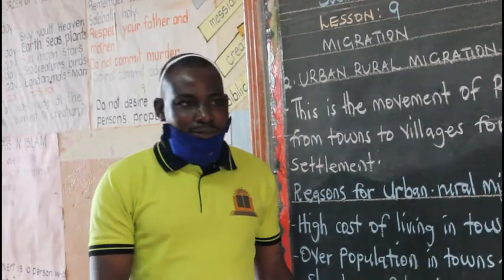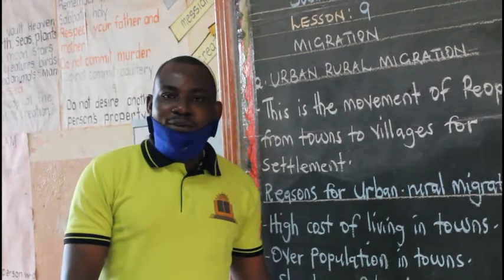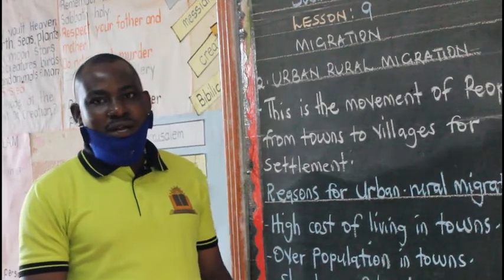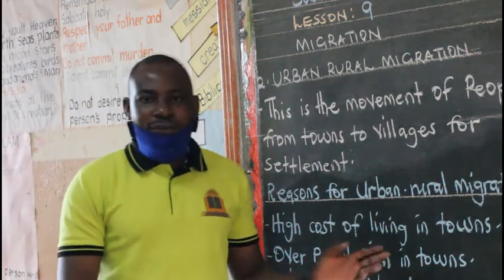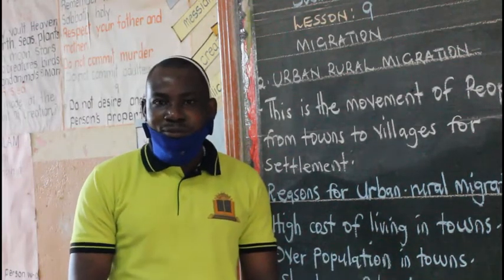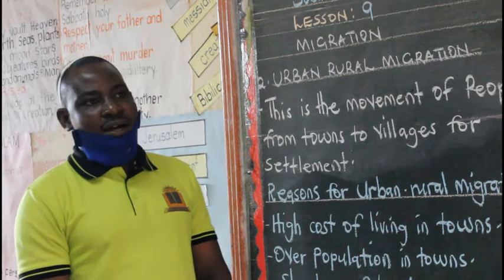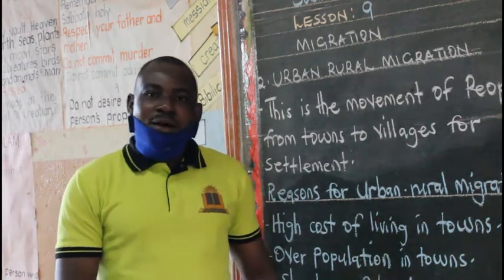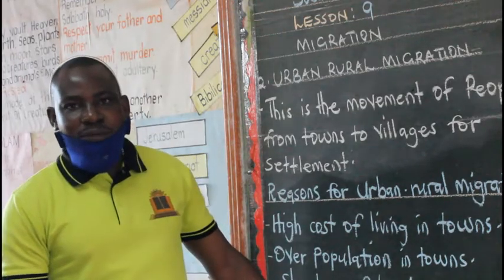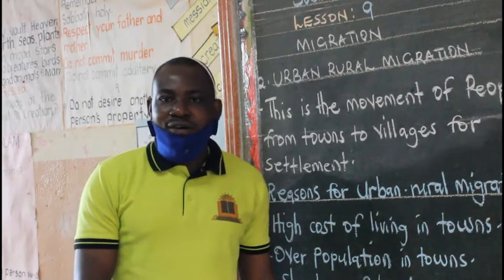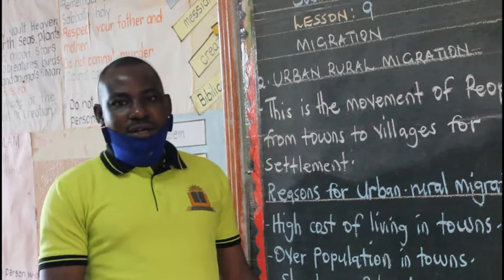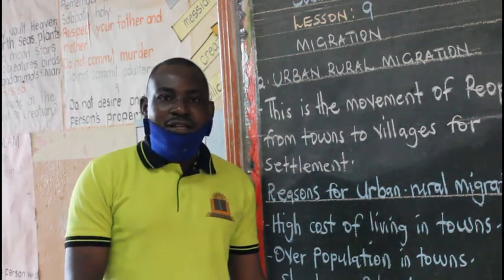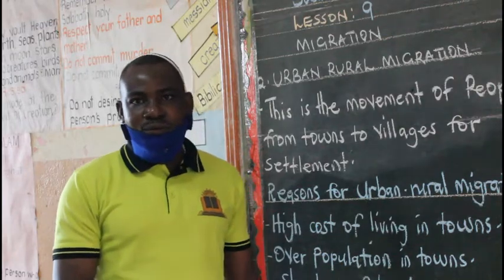If you look at internal migration, it is the movement of people within a country. And we looked at the four types of internal migration: rural-urban migration, urban-rural migration, urban migration, and rural migration.